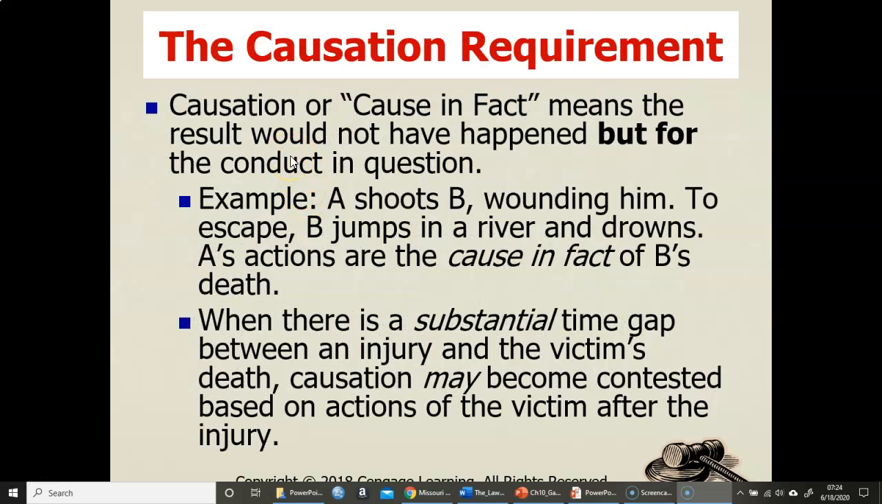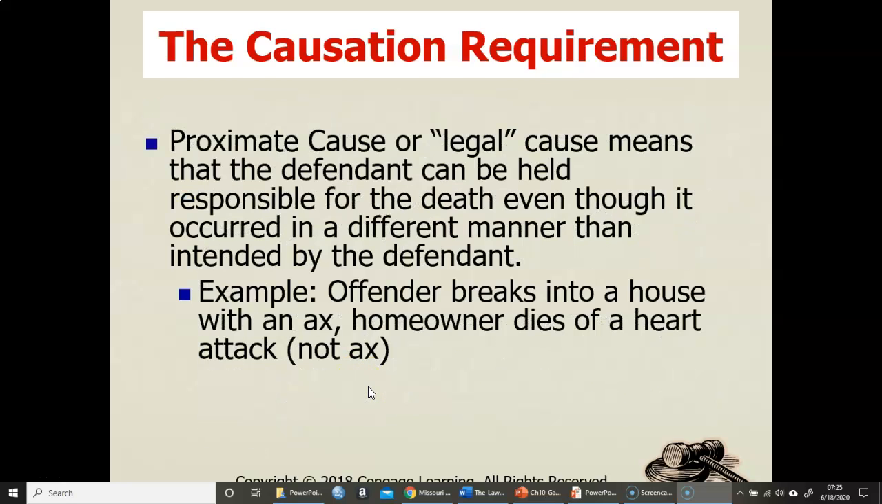So the causation requirement, or cause in fact, means that the result would not have happened but for the conduct in question. So A shoots B, wounding him. To escape, B jumps in the river and drowns. A's actions are the cause in fact of B's death, even though B drowned. When there is a substantial time gap between an injury and the victim's death, the defense may contest that this was the actual cause of what happened in that case.